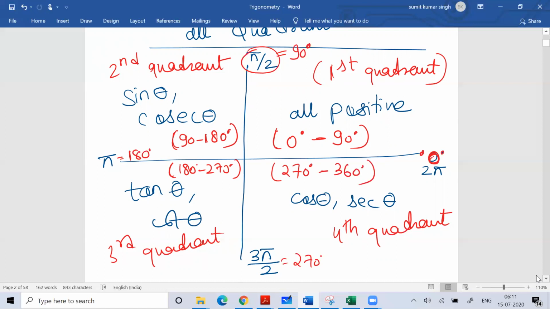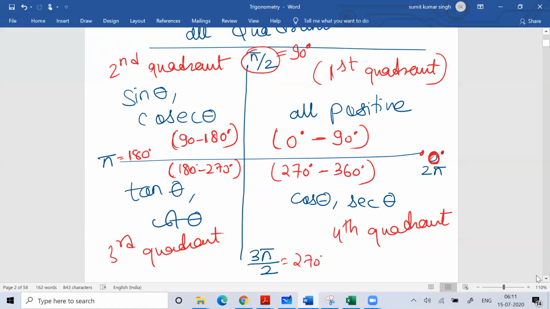Okay, so now working on the calculation, if I ask you what is sine 120 degrees, you know that it will come in the second quadrant. If I ask what is sine 335 degrees, you can easily understand that it will come under the fourth quadrant. So when you work on this calculation of angles under these quadrants, a certain rule we follow,